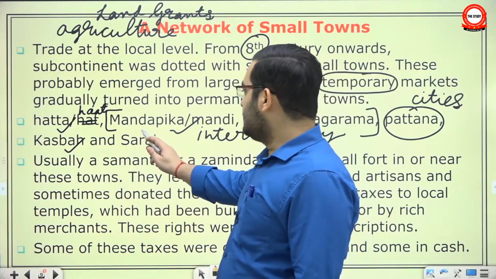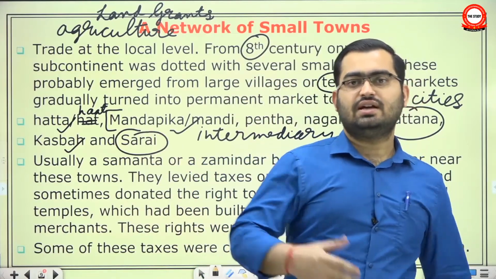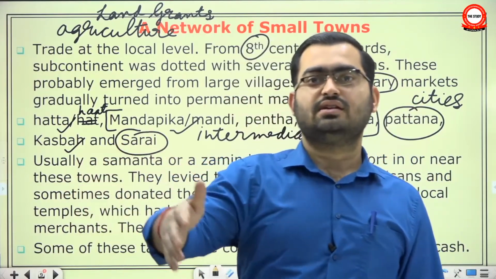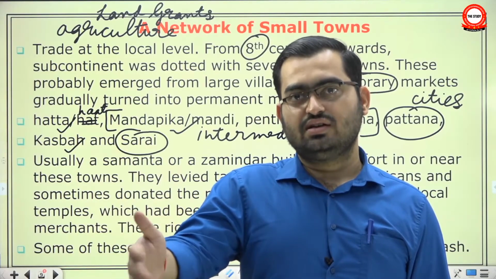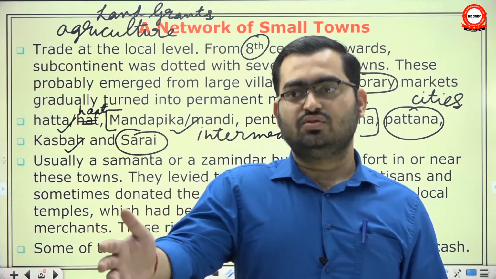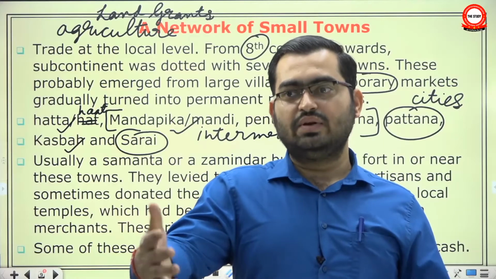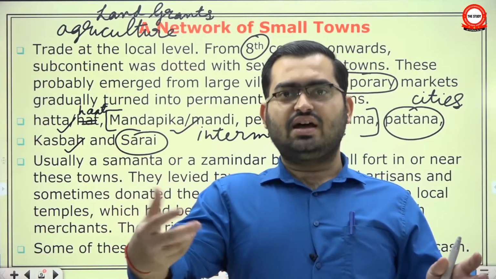Also, many of the sultans and badshahs, especially Muhammad bin Tughlaq or Sher Shah Suri, ensured that along long trade routes, traders and caravan merchants had places to rest, get some food, and get their animals something to eat. They could rest overnight, so they built many sarais. Even in Delhi you have so many places which have sarai at the end.